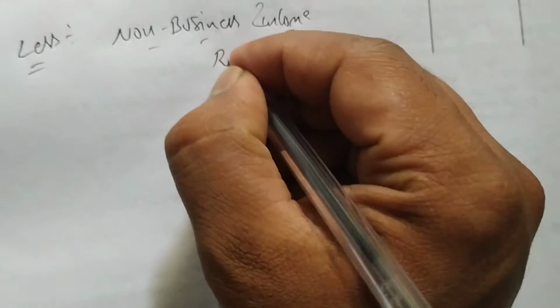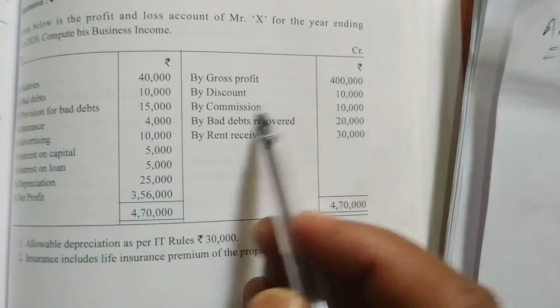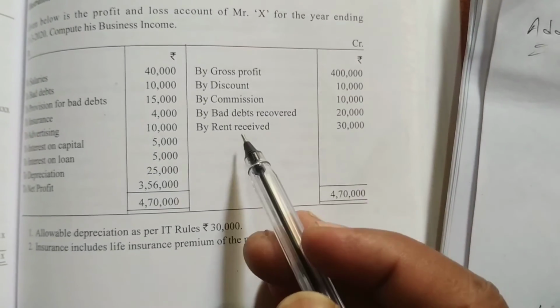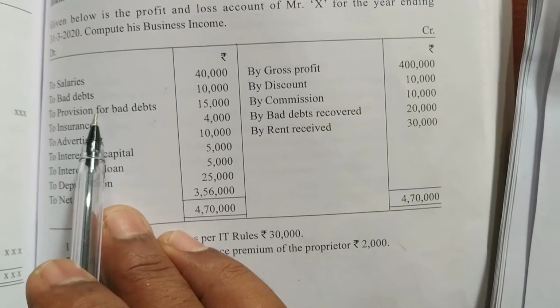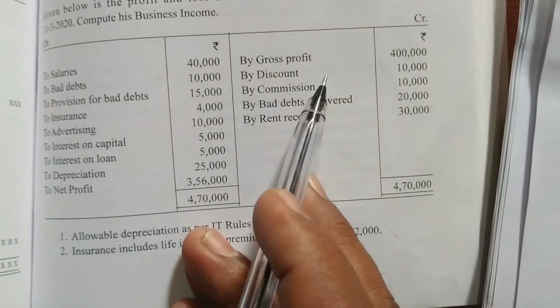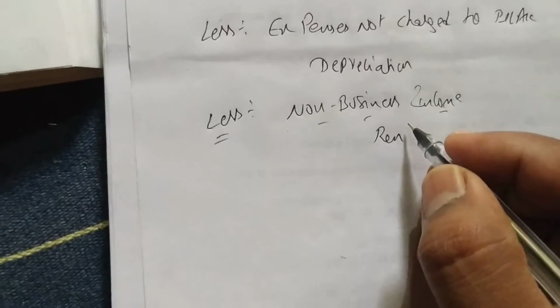We are having rent received, one income. Discount is business income, commission is business, bad debt record is related to business. See, provision for bad debts, we have not taken bad debts, we have taken provisions. Provisions are not allowed. Bad debts is related to business. So we are taking rent received.